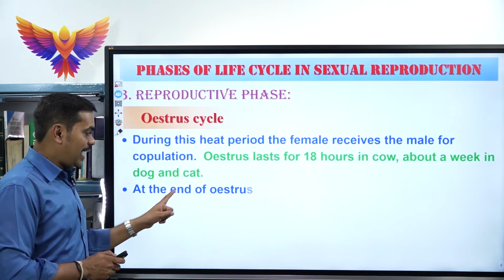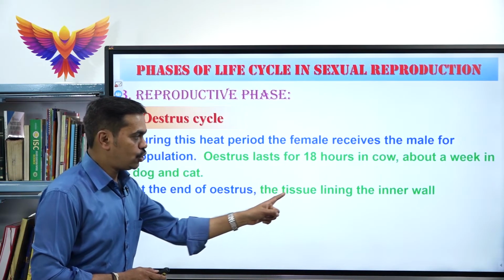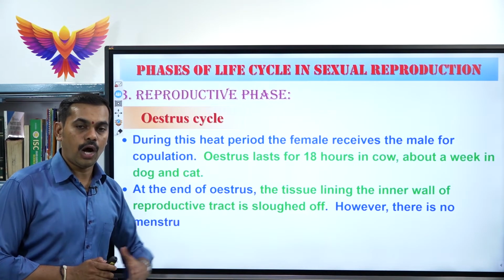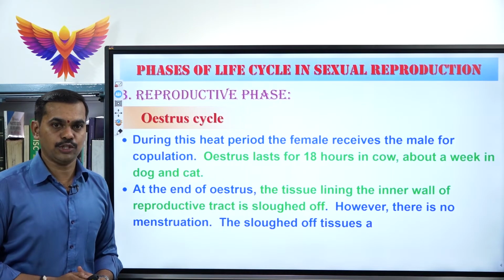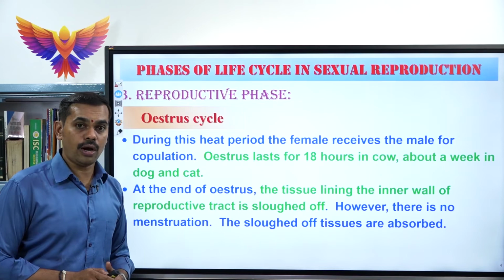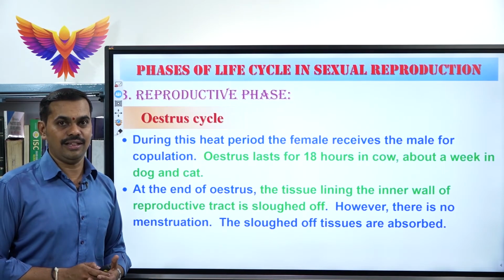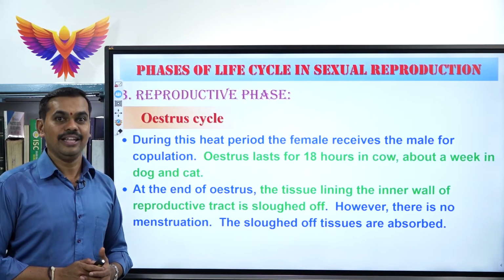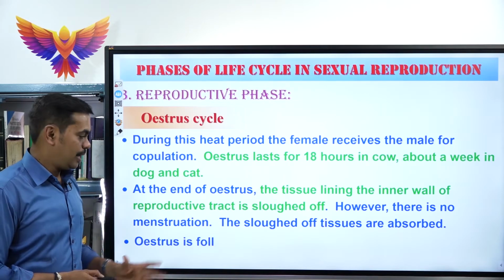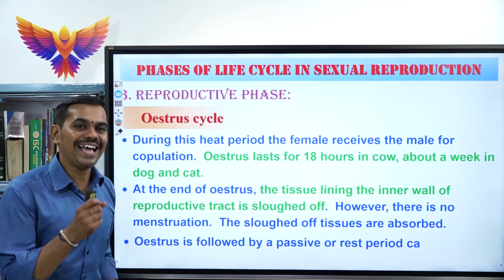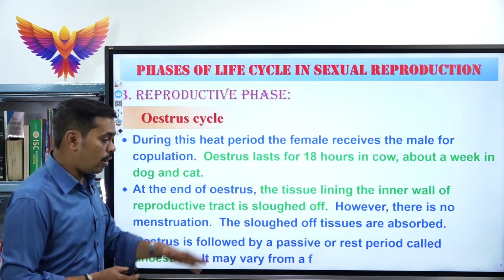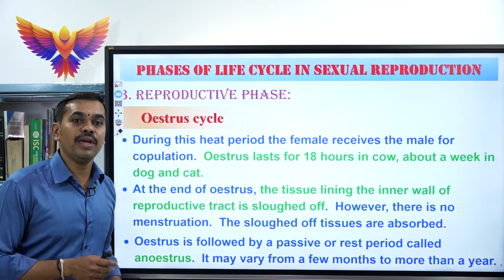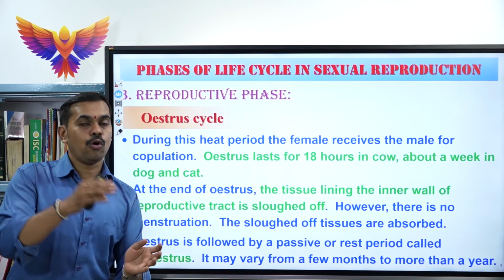At the end of the estrus cycle, the tissues lining the inner wall of the reproductive tract are sloughed off. However, no menstruation takes place, but the sloughed-off tissues are absorbed in the reproductive tract itself. That means there will be no bleeding in the case of the estrus cycle. That you must learn. Next, the estrus is followed by a passive or rest period, called anestrus, and this anestrus may vary from a few months to more than 1 year.